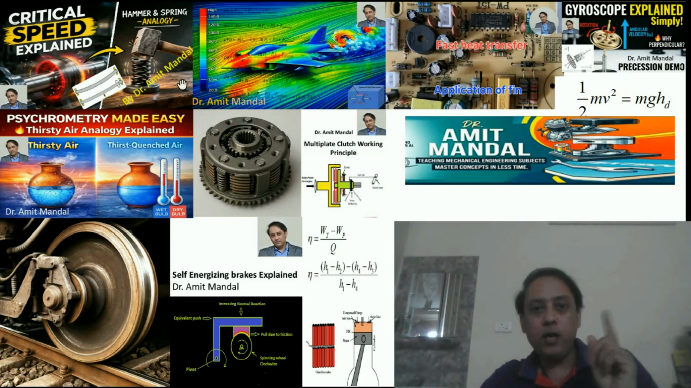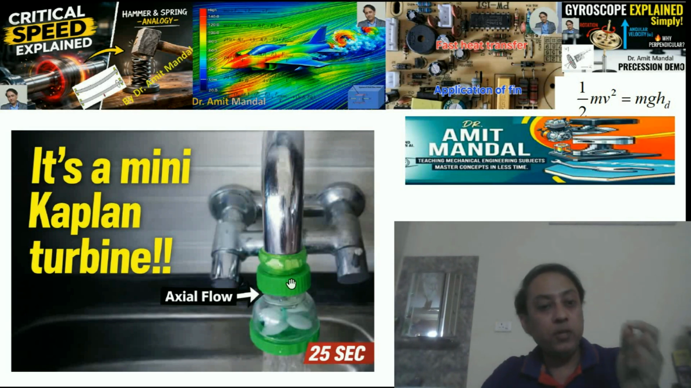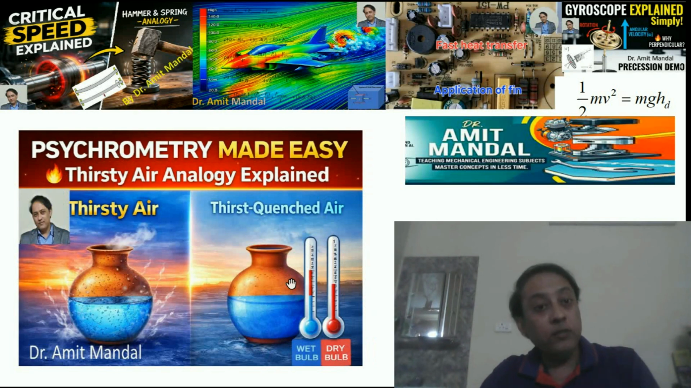The theories are developed by the help of natural processes, not the natural processes working by the help of theories. Okay, learn the Kaplan turbine by the help of a simple kitchen faucet. Okay, learn the psychrometry, this is a concept of refrigeration and air conditioning, by the help of thirsty air analogy.